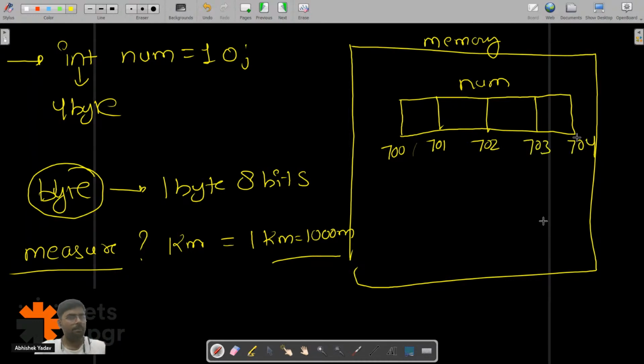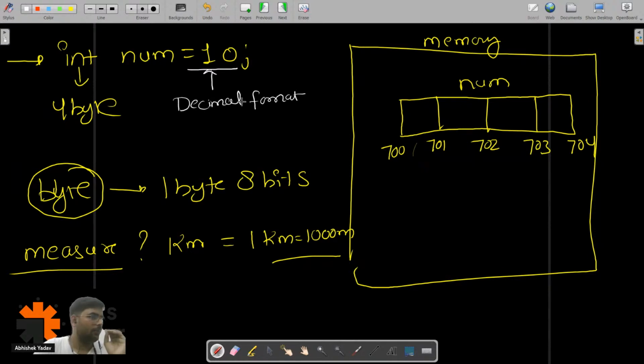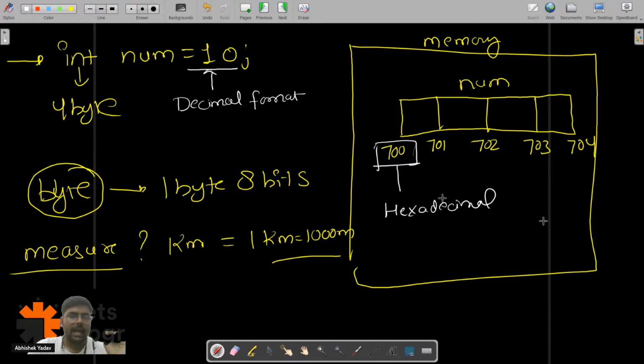Now please pay attention carefully here. We have the data 10. This data 10 is in decimal format. This address is in hexadecimal format. And the data that gets stored inside the container will be in binary format.